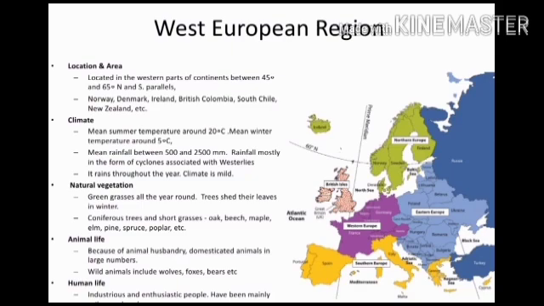Here, people are industrious and enthusiastic. Mostly, they are sailors and explorers. They have achieved progress in secondary and tertiary sectors.